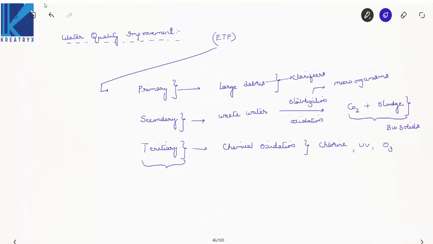Now observe here in secondary treatment, after release of carbon dioxide and sludge, this carbon dioxide is removed and also the sludge is removed. Now this carbon dioxide can be used by algae which grow on the upper zone of the water, right? Done. This is the point. Thank you.